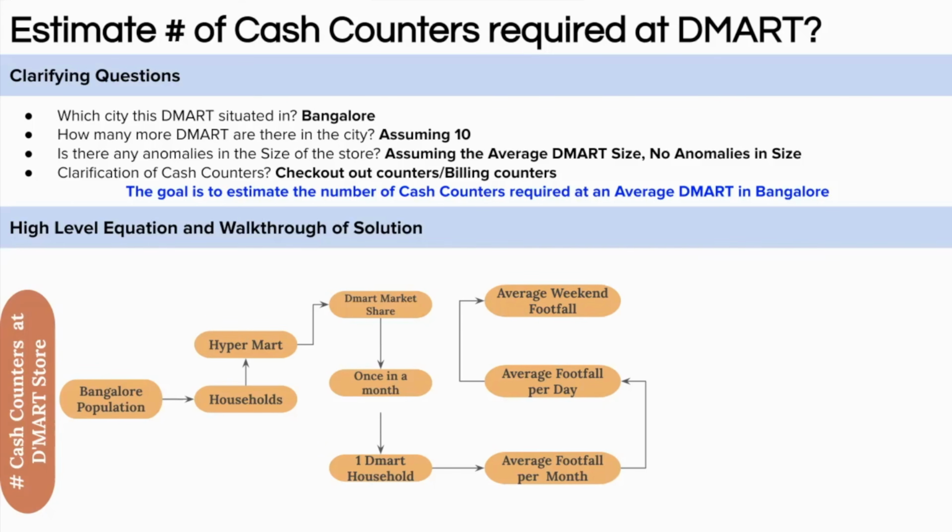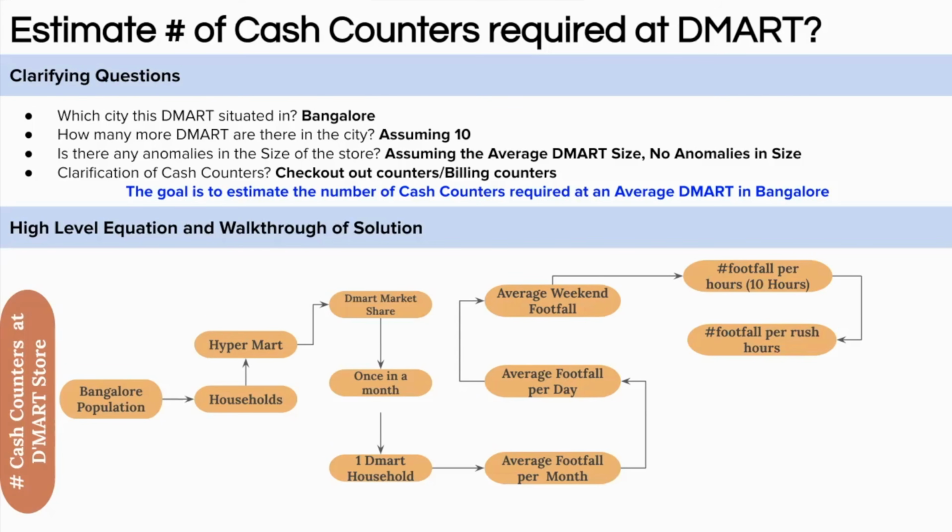From here, we can calculate the footfall per hour, considering the DMART store opens for 10 hours. Similarly, we can assume the footfall in a rush hour with a similar concept of multiplier factor, which we have done for the weekend. So wait, we have a complete calculation, so watch till the very end. So till now, we know the average footfall in a DMART during rush hour on weekends. That is the peak footfall.